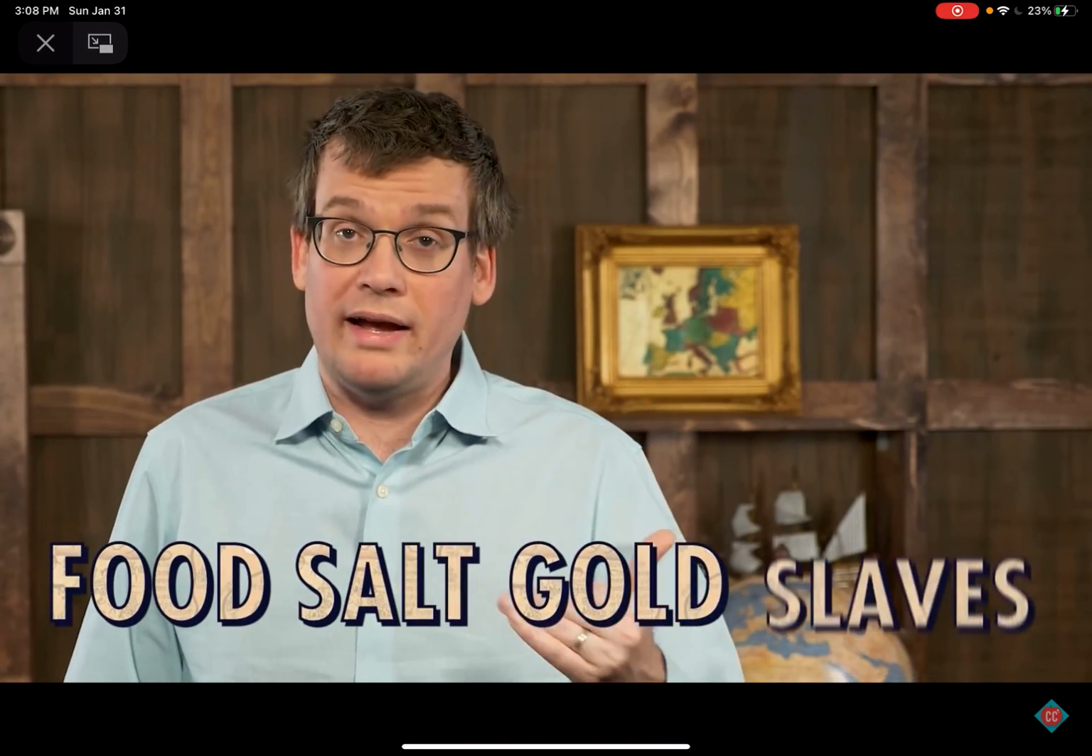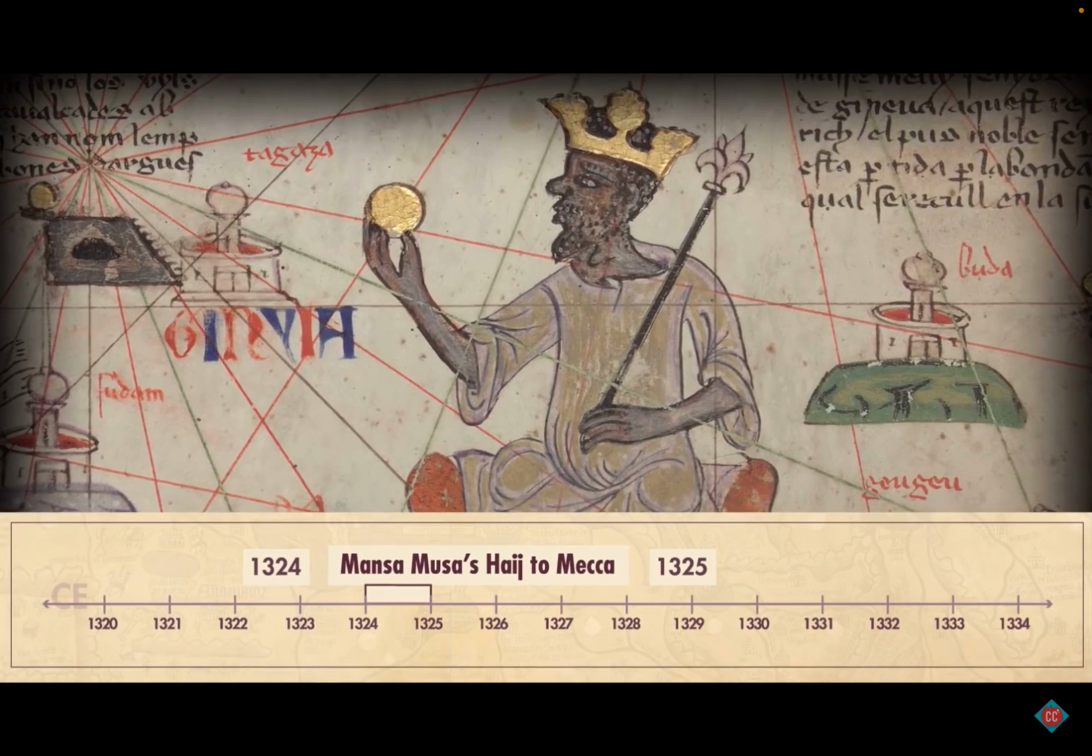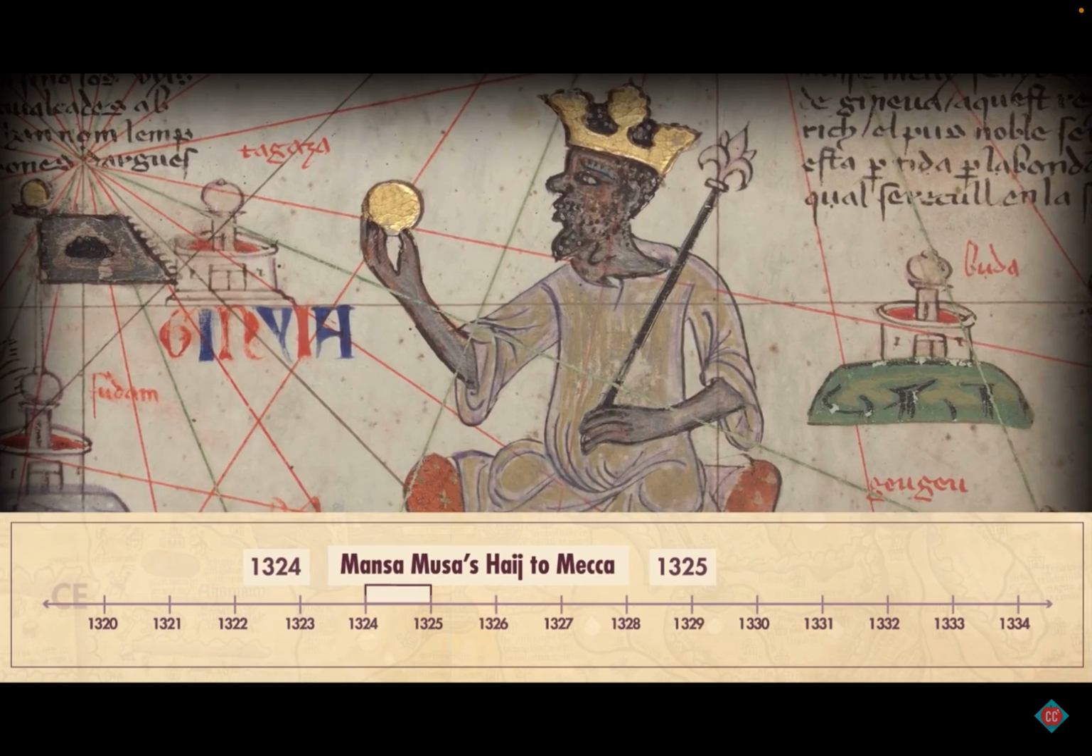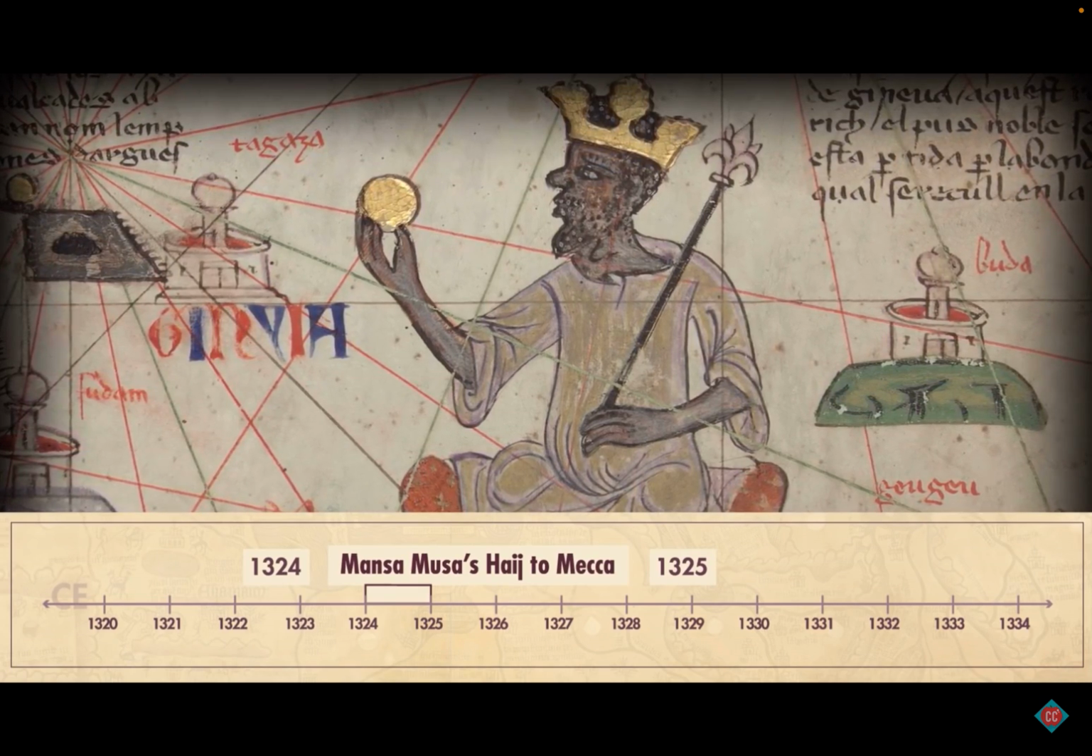In those days, Africa was rich in food, salt, gold, and slaves. Mansa Musa, the Malian king who made a spectacular Hajj to Mecca in 1324 and 1325, was legendary and very inspiring to the Portuguese.